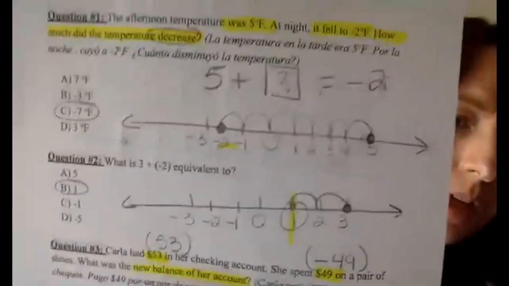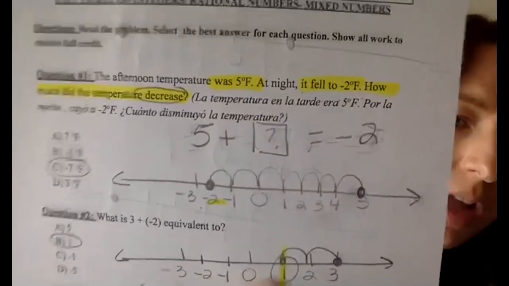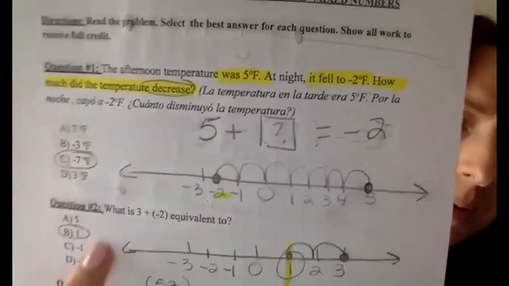So again, question 2, as Demelisa just mentioned, we're at 3, we go back 2 or 2 to the left, 1, 2, we get positive 1, therefore the answer is choice B as in boy.